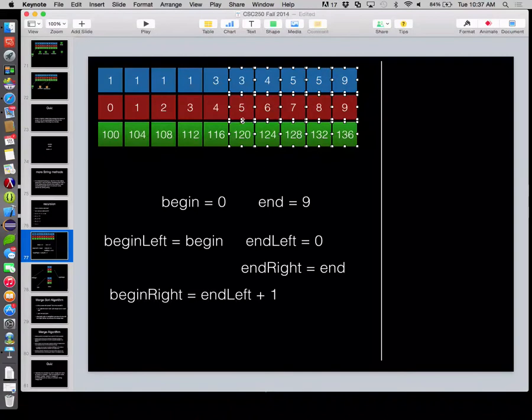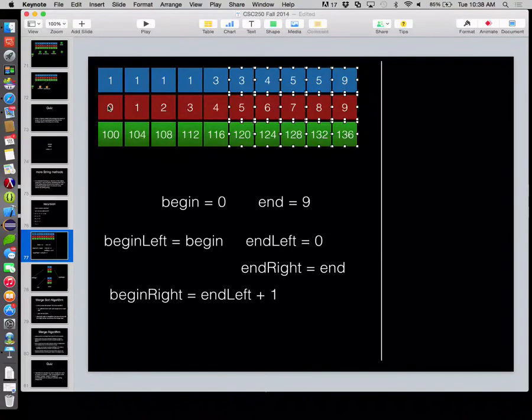Why divide by 2? You have to divide by 2 to split it in half. Well, I just want to know what the length is. Start with just that. We should get a 5 out of this, right? The length of this right half of the list is a 5. How did we solve for that? 9 minus 5. So begin was 5, end was 9. So end minus begin plus 1. Okay, does that work in our original? 9 minus 0 plus 1 is 10.